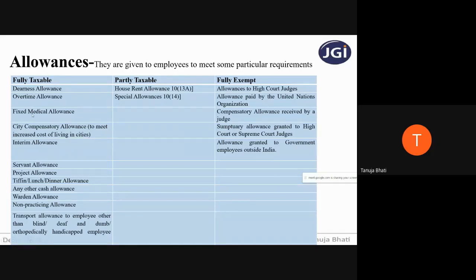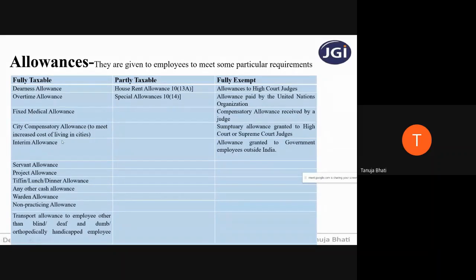Next is fixed medical allowance. So fixed medical allowance is nothing but a fixed amount or rate which is given for the medical treatment of the employee, irrespective of actual expenditure. Suppose the actual medical expenditure of the employee is 5,000. But irrespective of whatever the actual expenditure is, the fixed medical allowance is a fixed amount that is given by the employer to the employee.